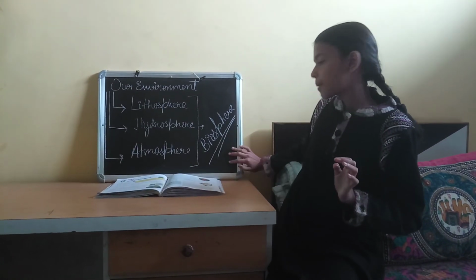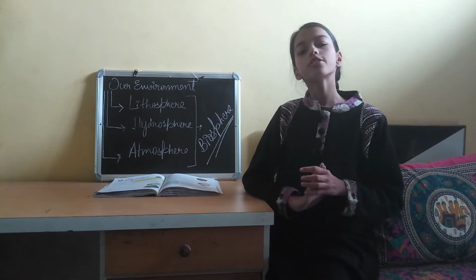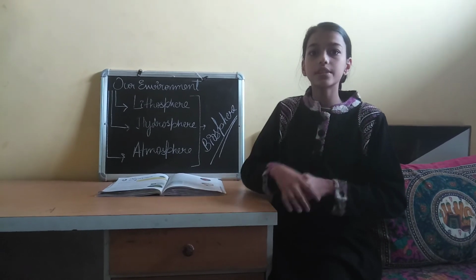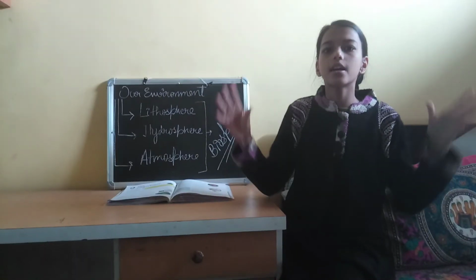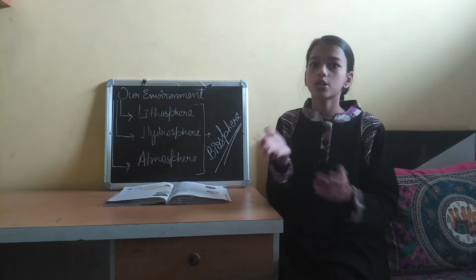And this biosphere is an ecosystem. Ecosystem is a place where life exists and it can be a big forest or a small puddle.